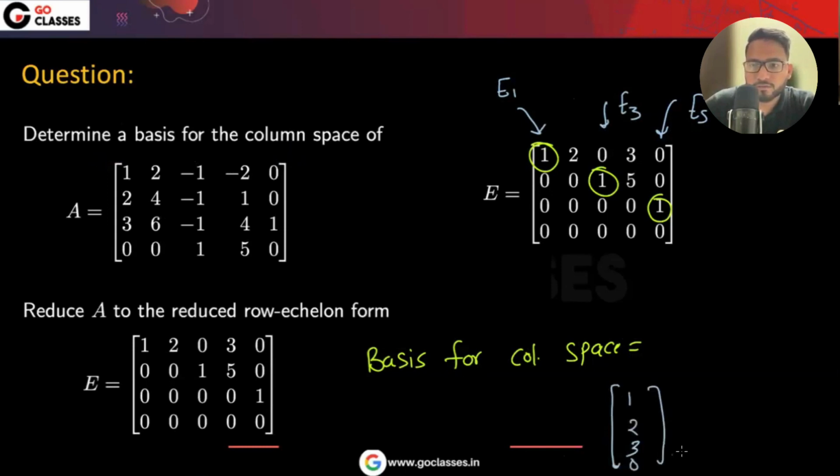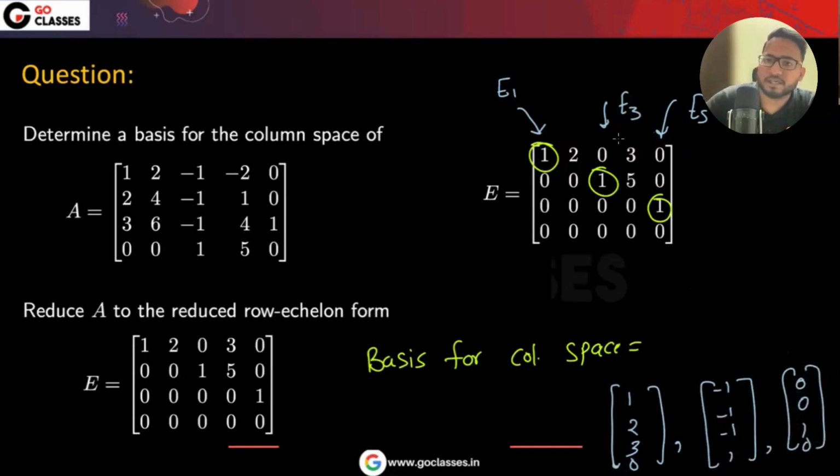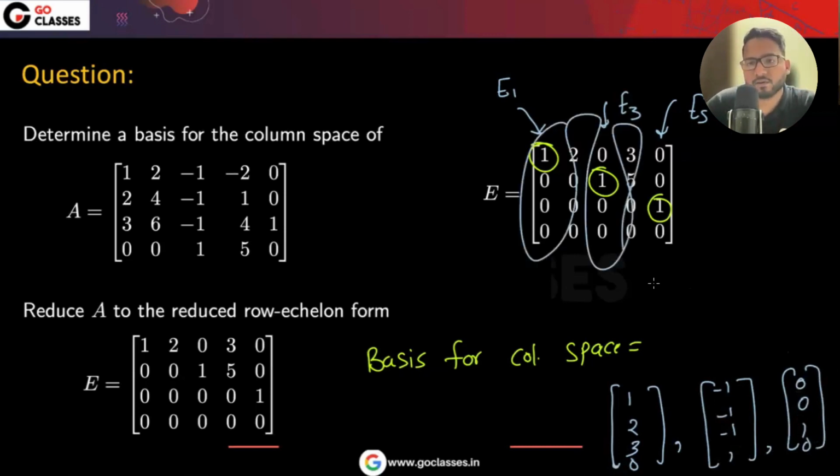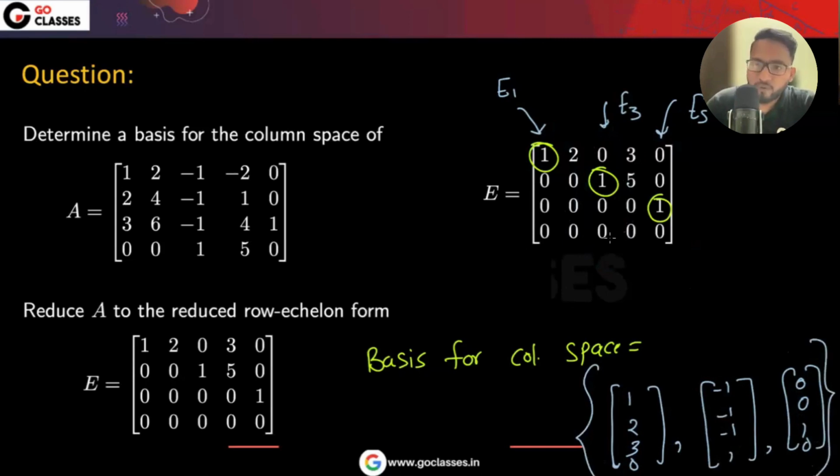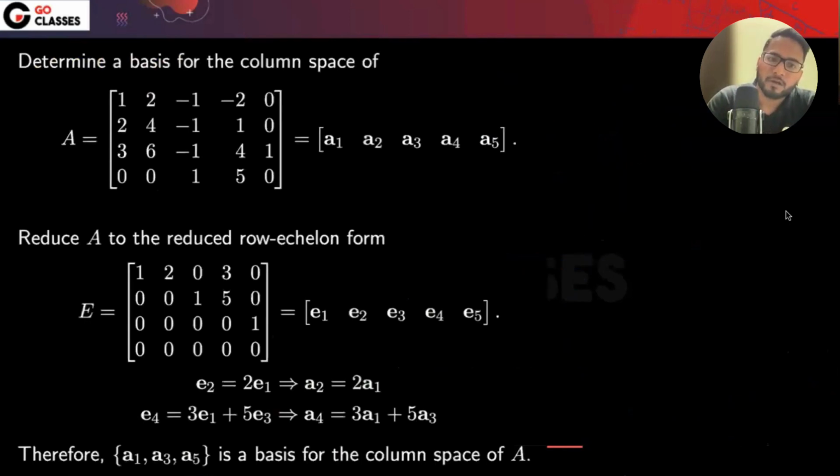So it will be 1230, right? -1, -1, -1, 1, and 0010. Actually, the column space is changed. So you can't directly take this. But from here, we get the idea which columns are linearly independent, and then I go here. Because the linear dependency is not changed. The column space will be changed. Understood?